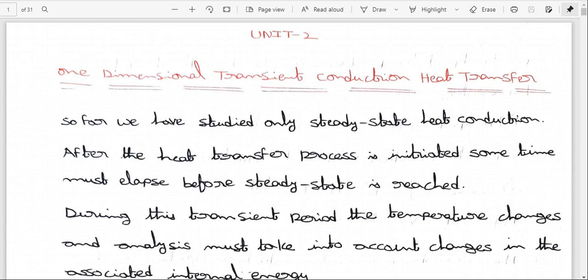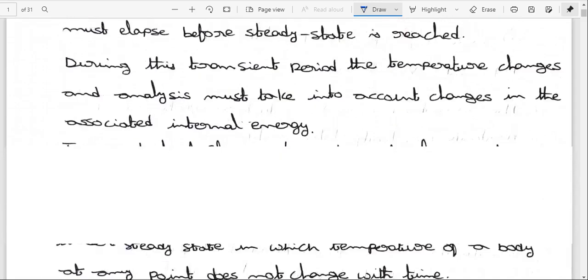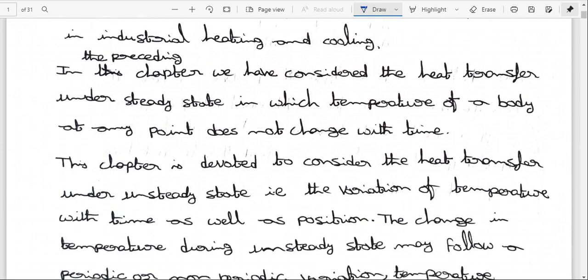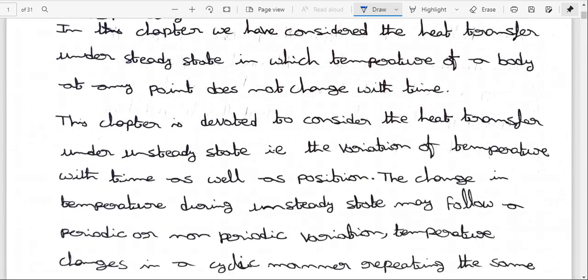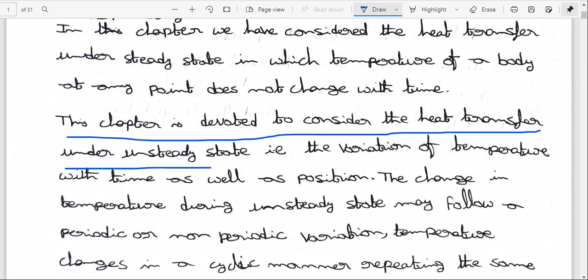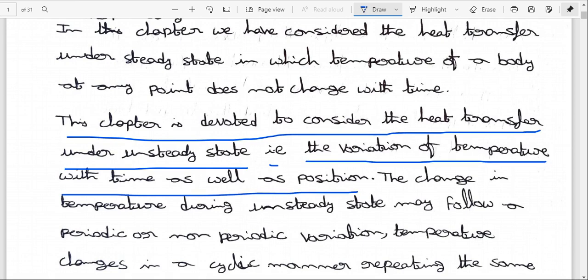Transient heat conduction. In this chapter, we consider heat transfer under unsteady state. Here transient means unsteady state, that is, the variation of temperature with time as well as position.